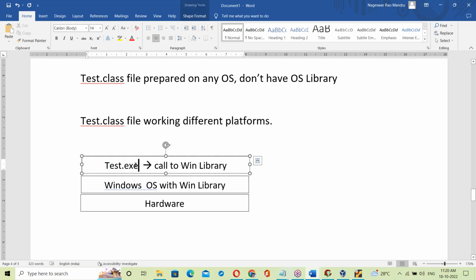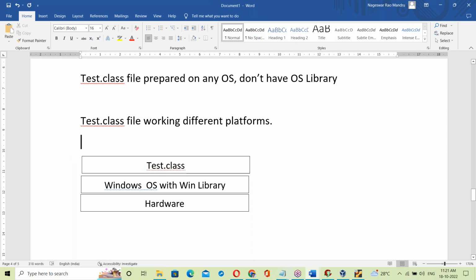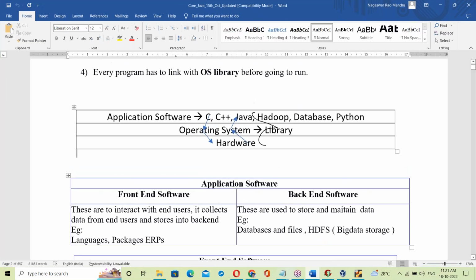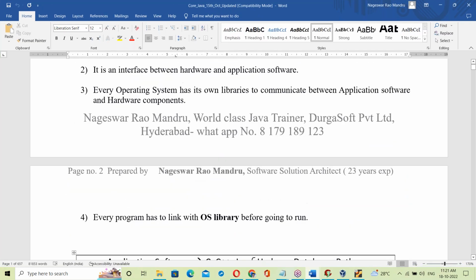Now, can I run this test dot class file directly or not? In the OS, we have discussed one point here.